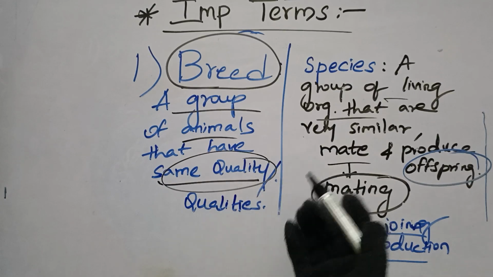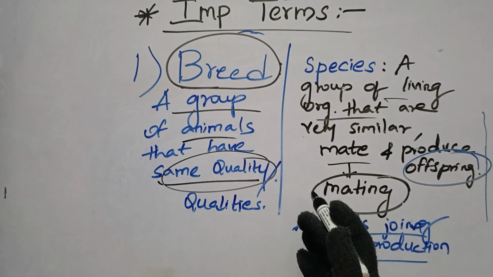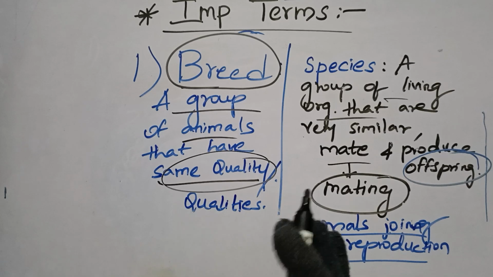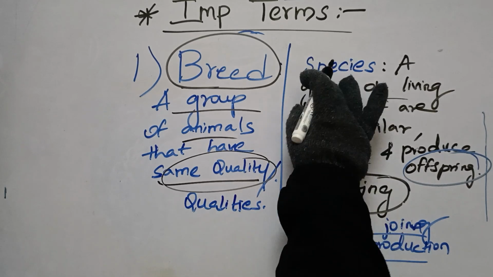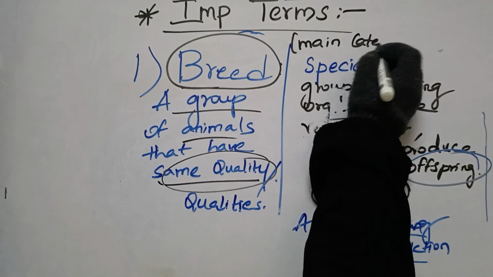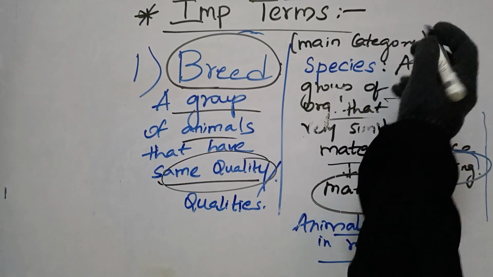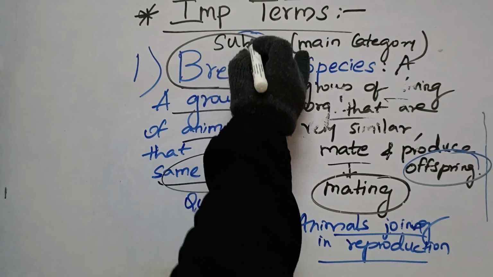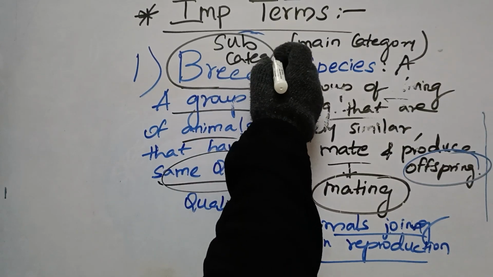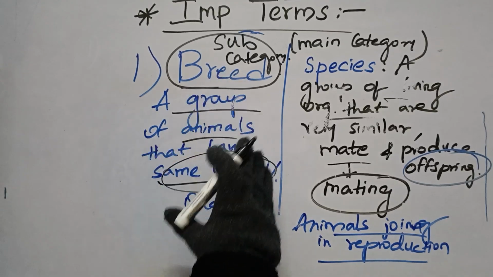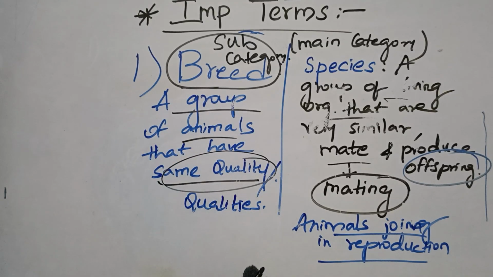If we take species as the main category, then breed is going to become a subcategory. Clear? So now I hope the breed meaning is clear to you.